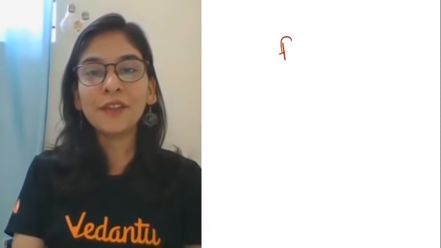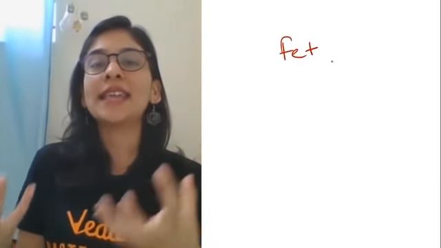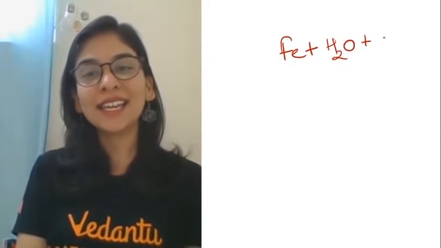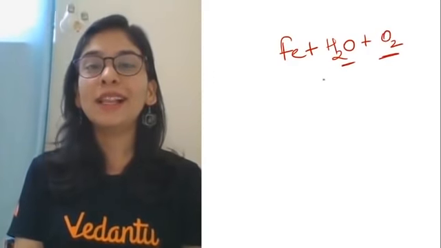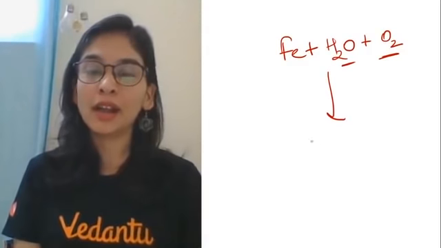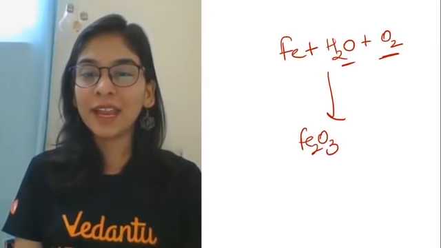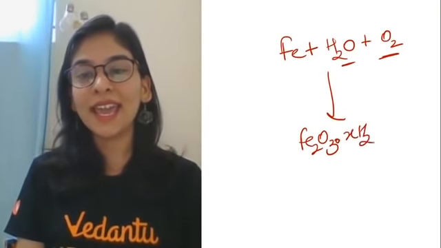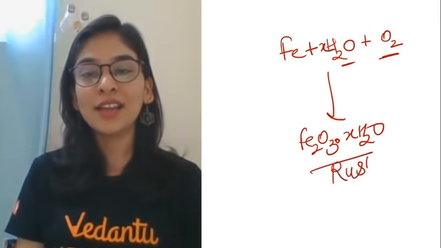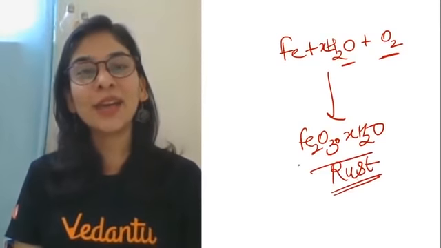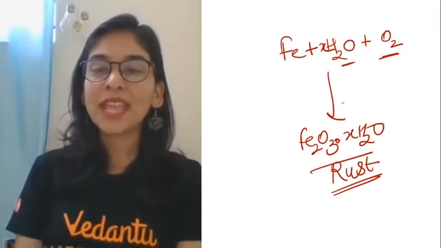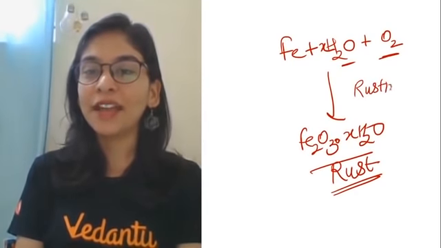Let me tell you. If iron reacts with moist air, meaning moisture, water should be there and oxygen too, both are equally necessary conditions. If either one is missing, this corrosion won't ever occur. So it will give you iron oxide with some molecules of water, you can say X molecules of water. This gives you the corrosion called rust. It's a reddish brown colored substance and we also call it rust, and the process is called rusting of iron.